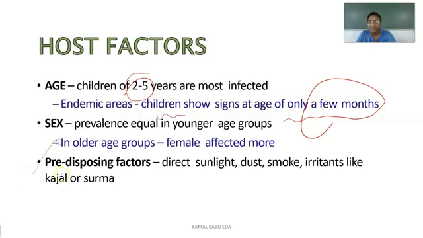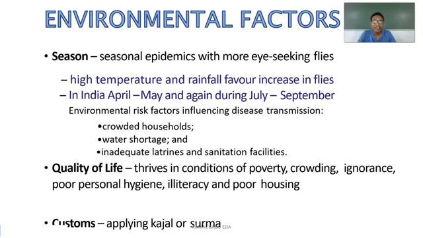Coming to the predisposing factors, direct sunlight, dust, smoke and irritants like kajal or surma are the agents responsible for causing trachoma. If you see the favorable environmental factors, there are seasonal epidemics with more eye-seeking flies. Where there are more eye-seeking flies, you can observe more trachoma cases. High temperature and rainfall favor the increase in flies. So in India, in April, May and again during July and September, we can see more trachoma cases.